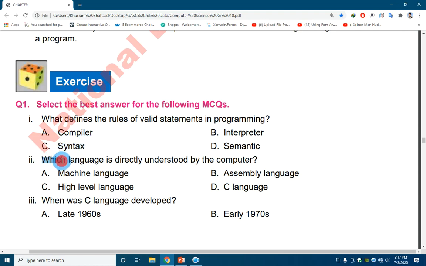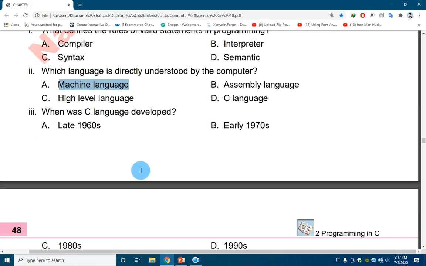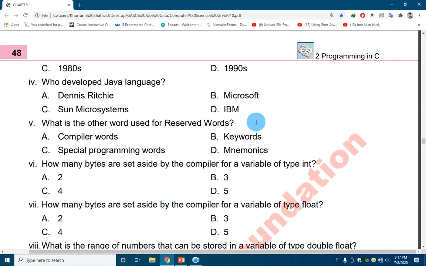Next, which language is directly understandable by the computer? Machine language is directly understandable by the computer. When was C language developed? C language was developed in the early 1970s by Dennis Ritchie. Who developed the Java language? Java language was developed by Sun Microsystems.